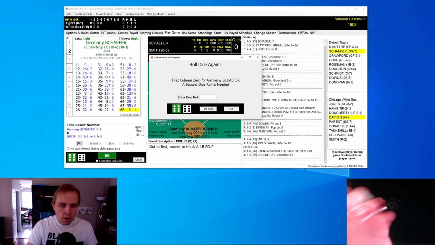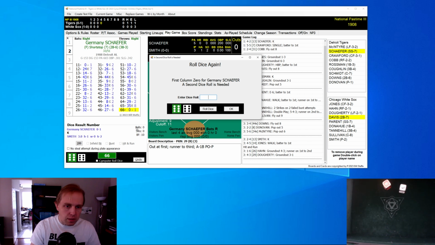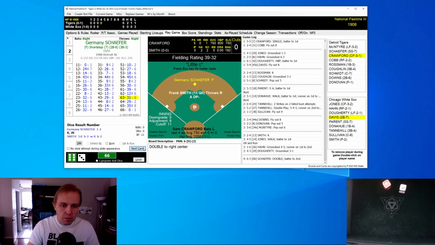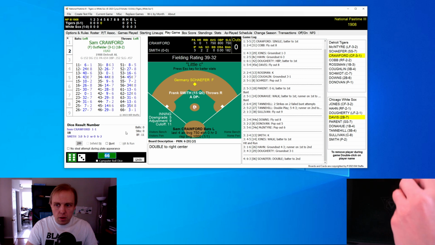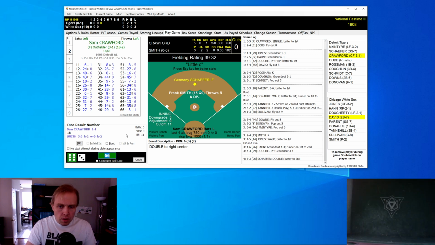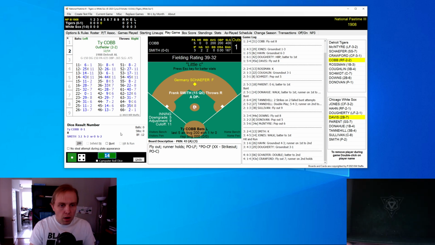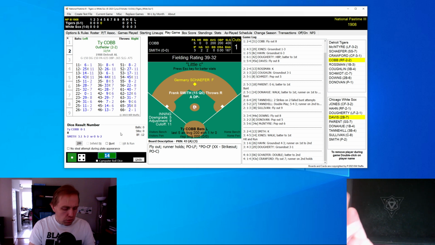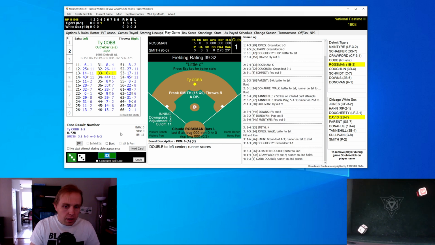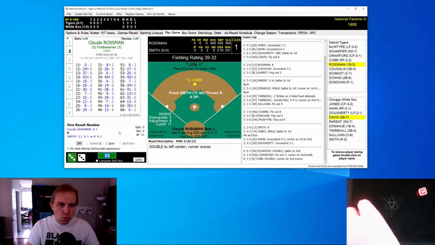Germany Schaefer, though, gets a hold of one, and let's see how far this one goes. He ends up with a double as that one goes back to right center field. Now Sam Crawford, Schaefer, fast runner on second base. Crawford hits a little fly ball to left field, doesn't even advance the runner. And the man you've all been waiting for, Ty Cobb, hitting .200 so far in the season. And he gets a double. That scores Schaefer, 1-0 Tigers.